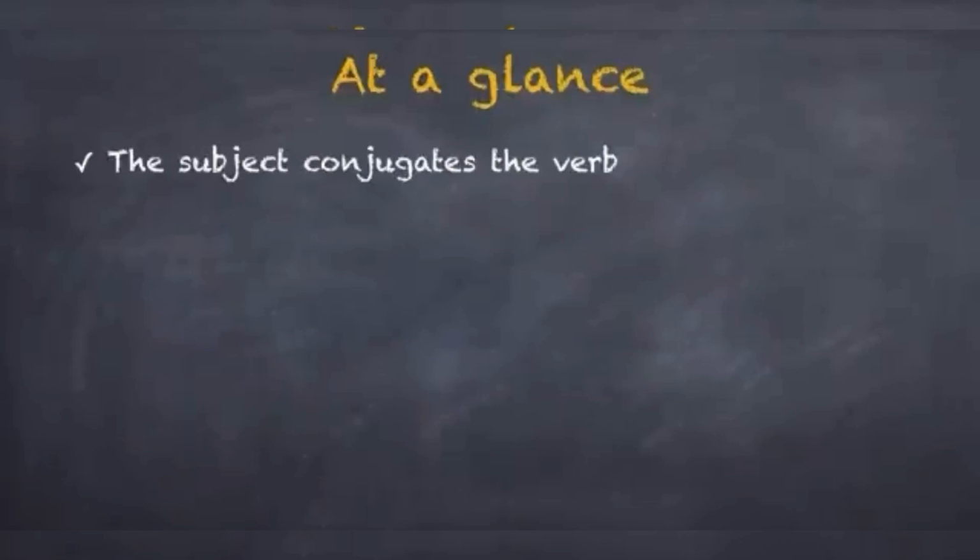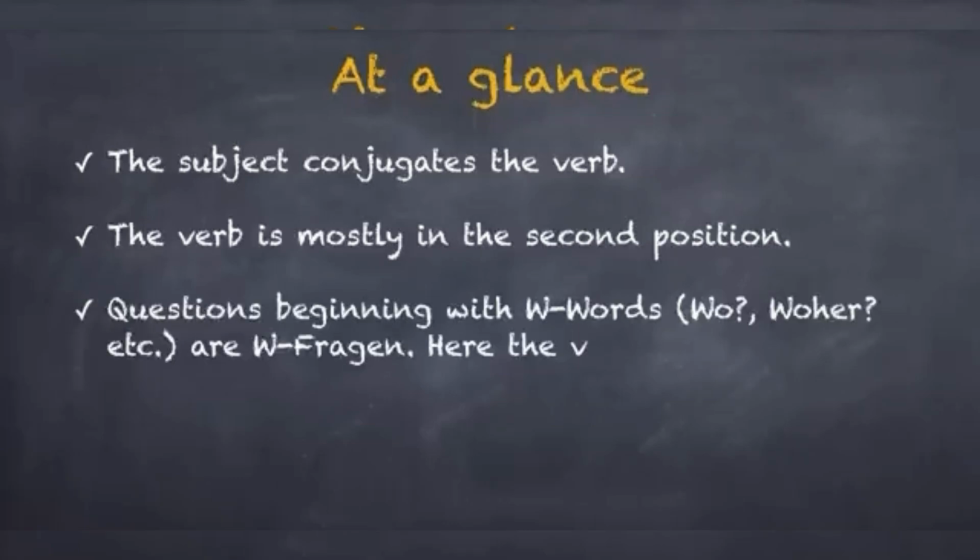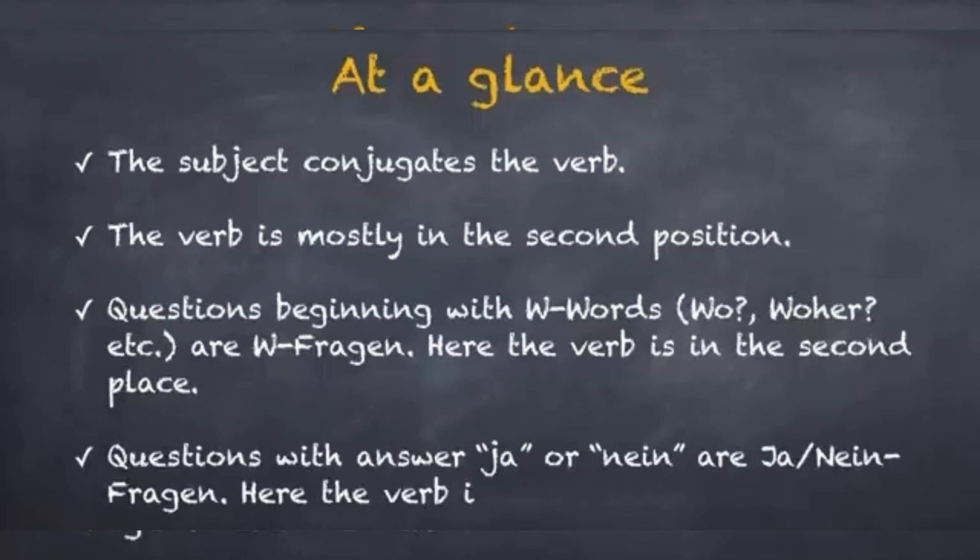And now here's a quick overview of what we have learned. The verb, whether in the first or in the second position, is conjugated by the subject. The verb is mostly in the second position. The subject is either to the right or to the left of the verb. Questions beginning with W words, wo, woher, etc. are W-Fragen. Here the verb is in the second place. Questions with answer Ja or Nein are Ja-Nein-Fragen. Here the verb is in the first place.